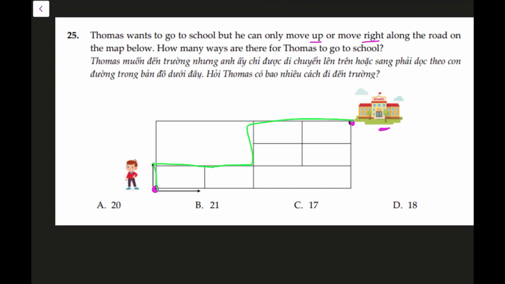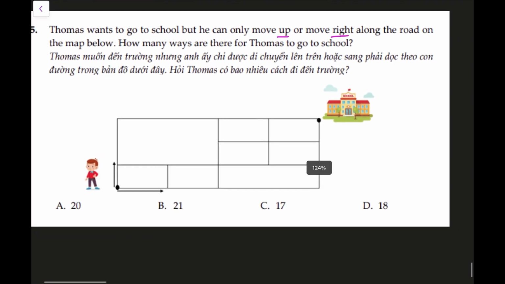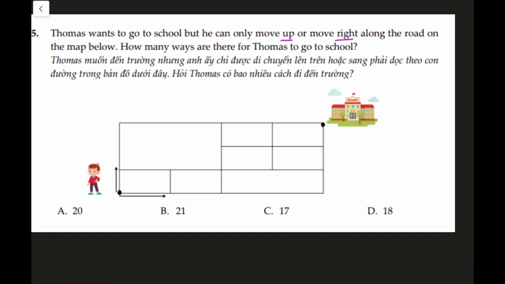Now remember, there are multiple ways for Thomas to reach there. He can take any of these paths, go up and right, this way, that way, and we have to find out exactly how many ways are there for him to reach. He can take many twists and turns to reach his goal. So let's find it out in a systematic way. Now this is a question that again comes in P4, P5, P6, and in many competitions. So let's learn this easy, step-by-step method.